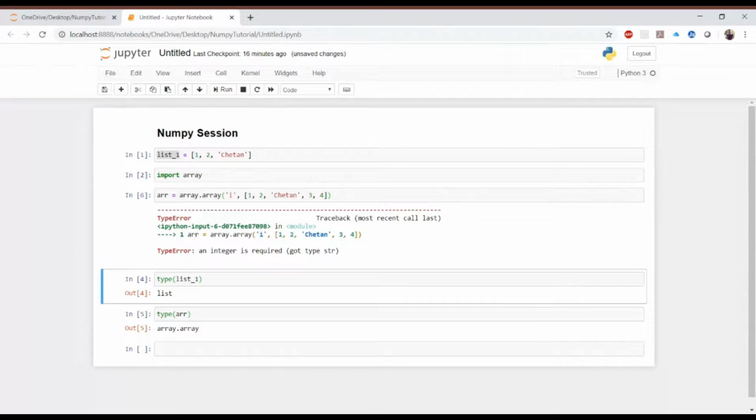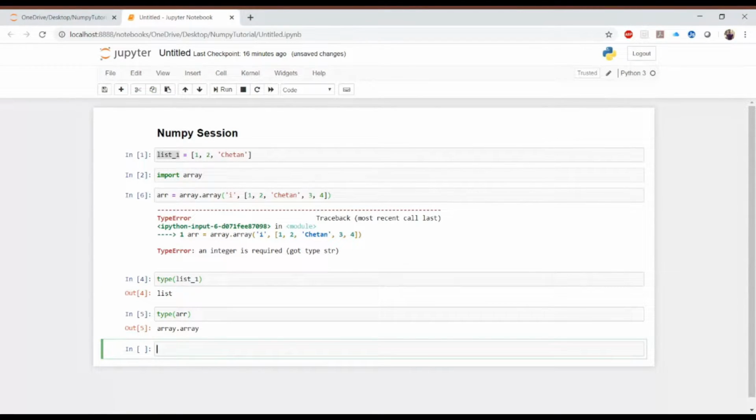So let's move into NumPy. Why do we require NumPy? NumPy is an extension to the Python programming language. It adds support for large and multi-dimensional arrays and matrices. Along with that, there are multiple functions available in NumPy through which we can perform matrix operations as well as vector operations. The first thing is to import the NumPy library.